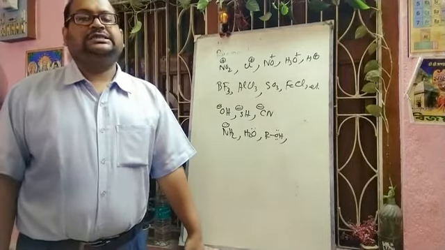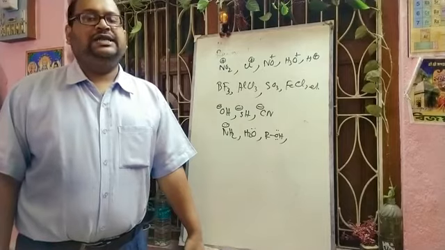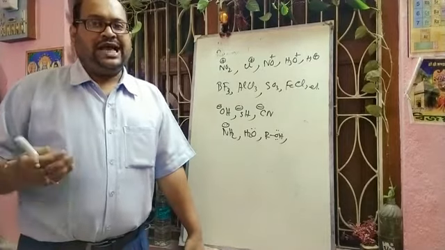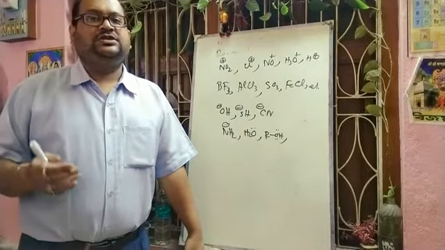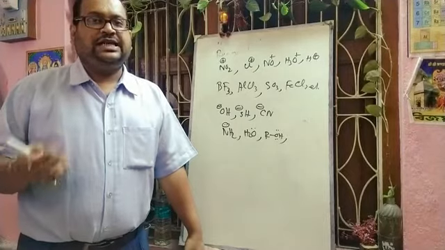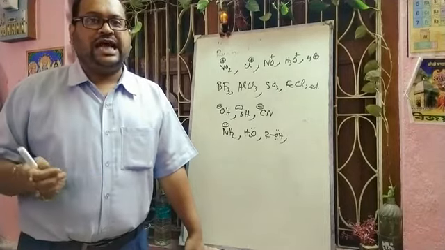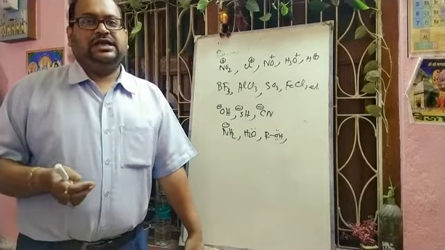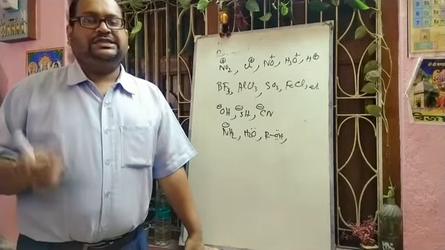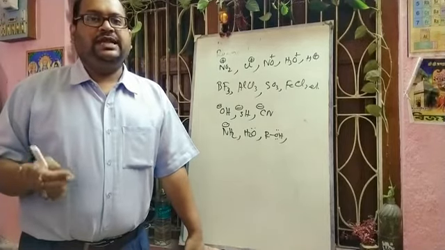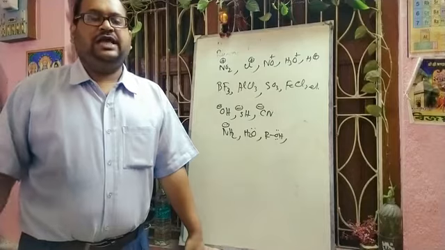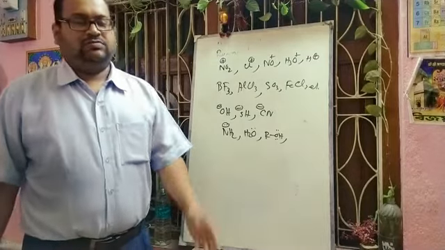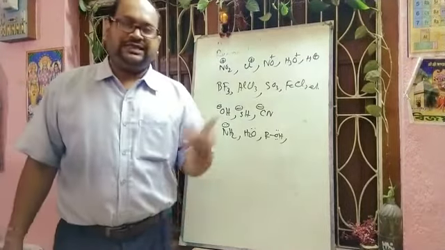Next we will discuss the reactive intermediates in a reaction. Reaction intermediates are the species which are originally not present in the initial reactants as well as in the final products. They get formed during one step in a reaction and immediately get consumed in the next step. So we can think about the SN1 reaction.